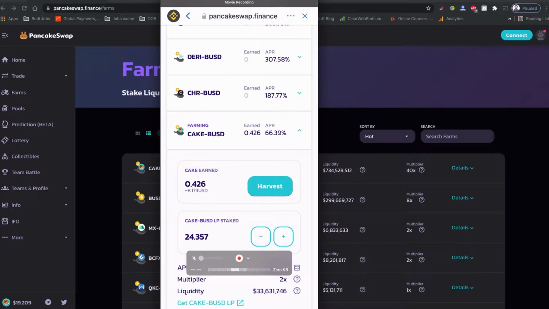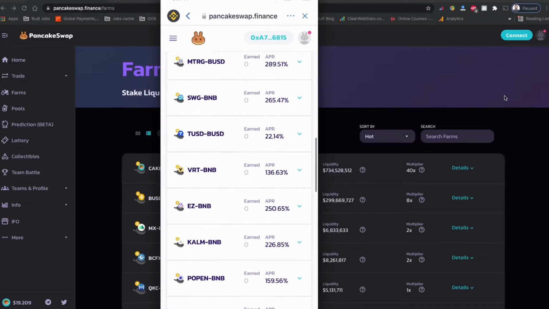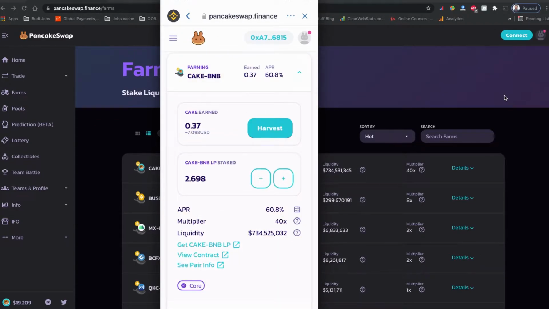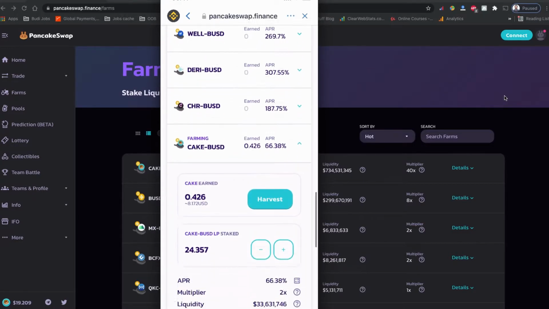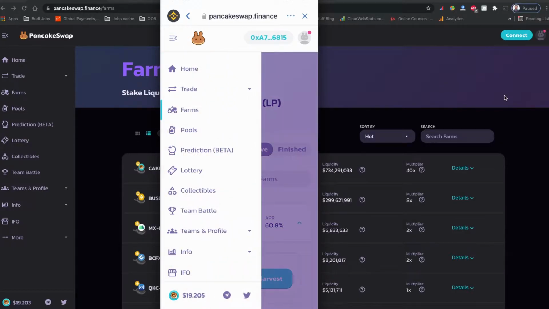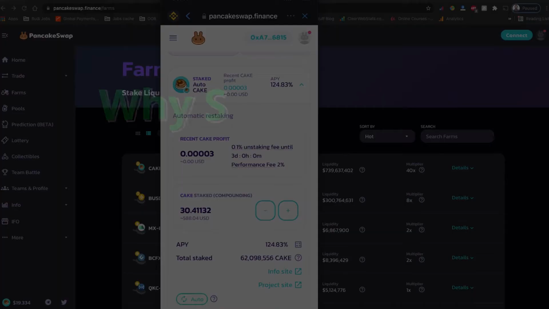As you can see, I have some little cake and also some Cake BUSD. This Cake BUSD and Cake BNB have a very low APR return. One is 60% and another one is around 66%. So after using this pool for around 10 days, I figured it out. I think it's better to use PancakeSwap auto compounding syrup pools.